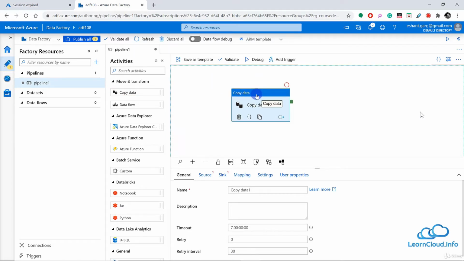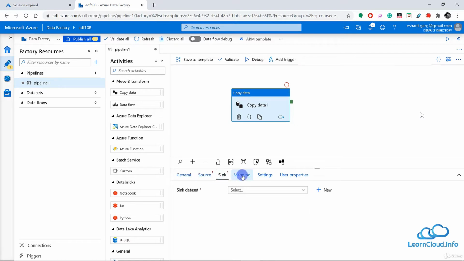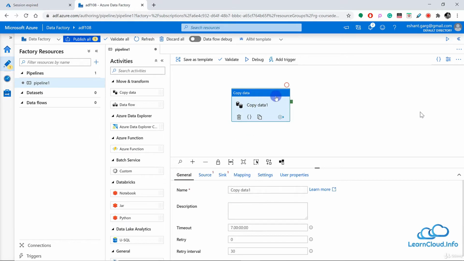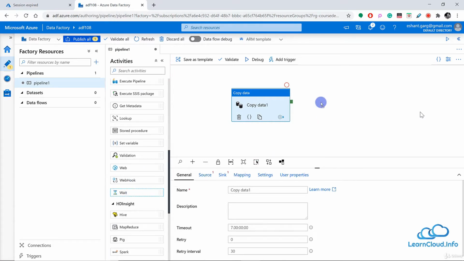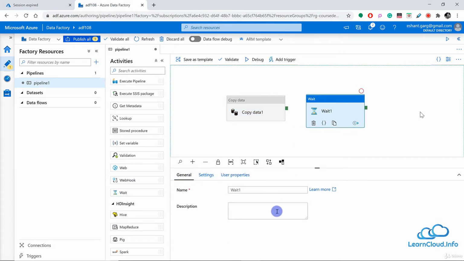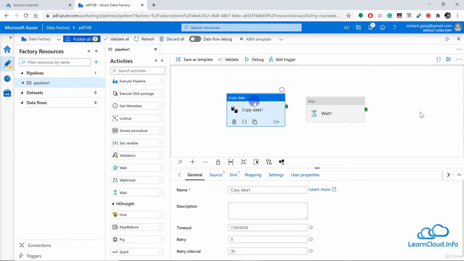And as soon as I select this activity, copy data activity, I can see all these options below which are related to this activity. So because this is copy data activity, we have source, destination, mapping and other settings and related options for this activity. If I choose some other activity, for example, let's say wait activity here, then I have options here related to wait activity, and these options will change as I choose different activities.